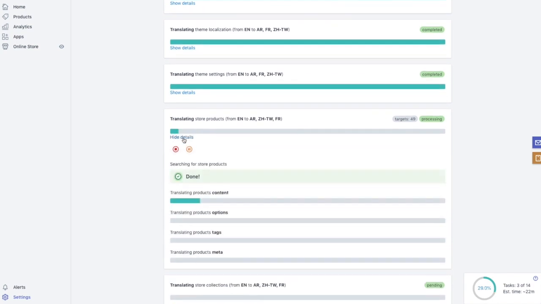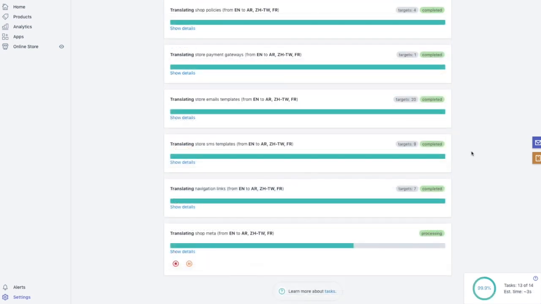You can also manage the tasks of the LangShop app. For example, you can stop the task, pause it, or check the details by clicking the Show Details link.